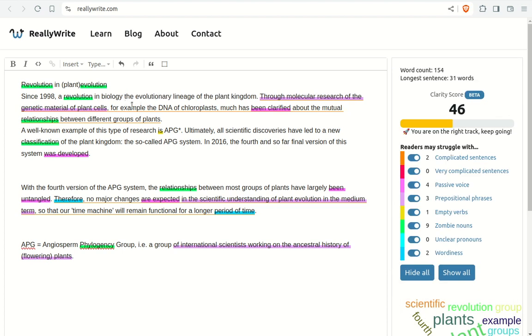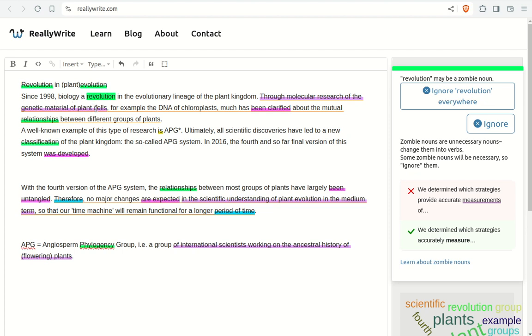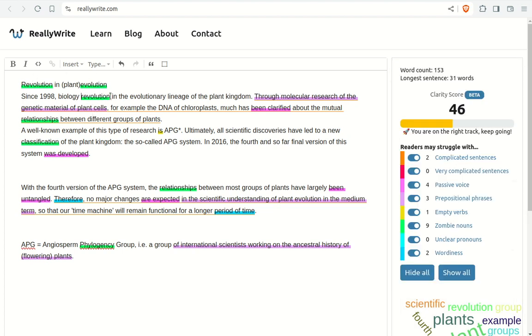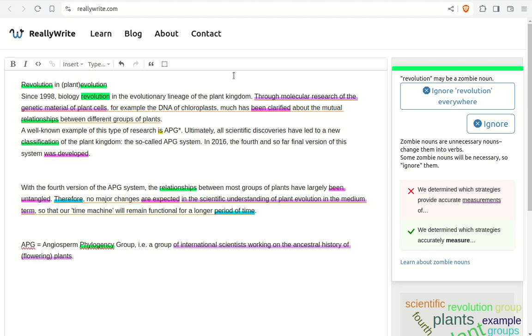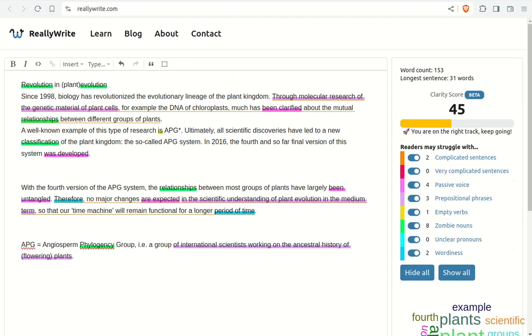I'm going to look for a word that everybody's familiar with. Hey, here's one right here. Let's try biology. Everybody knows about biology. Hey, and now look at my zombie noun, revolution. Can revolution also be a verb? It can. It can be revolutionize. Now we have, since 1998, biology has revolutionized the evolutionary lineage of the plant kingdom.